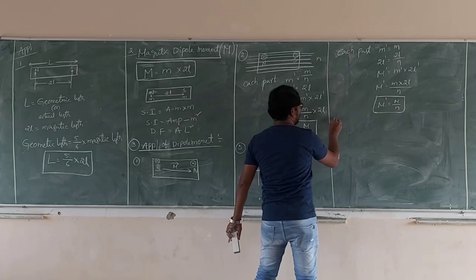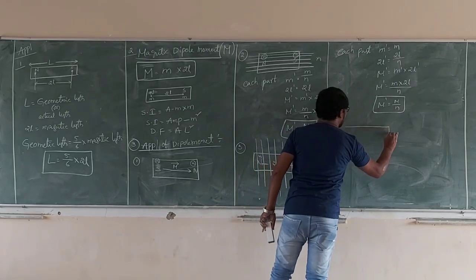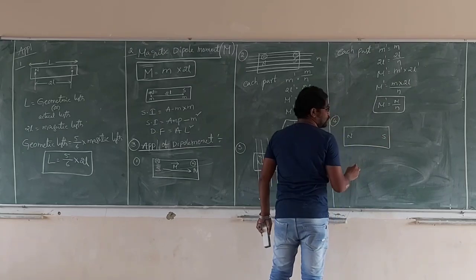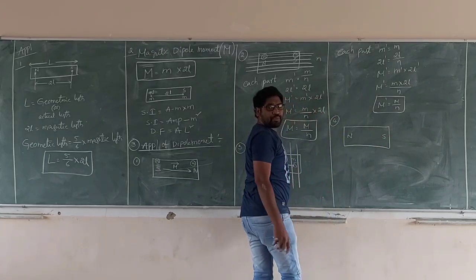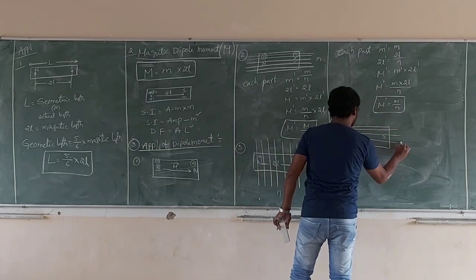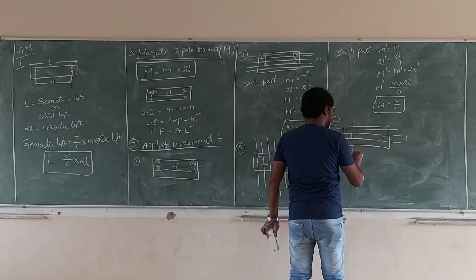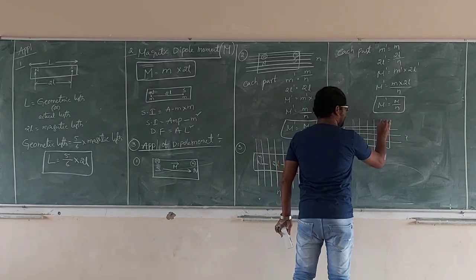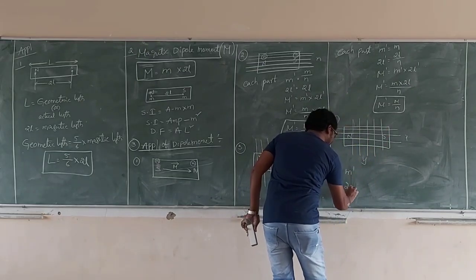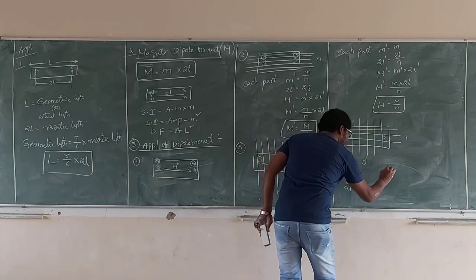Now we go for both. When the bar magnet with north pole, south pole, length 2l, pole strength m and magnetic moment capital M is cut parallel to length into x parts and perpendicular to length into y parts, what is m dash, what is 2l dash, what is capital M dash?